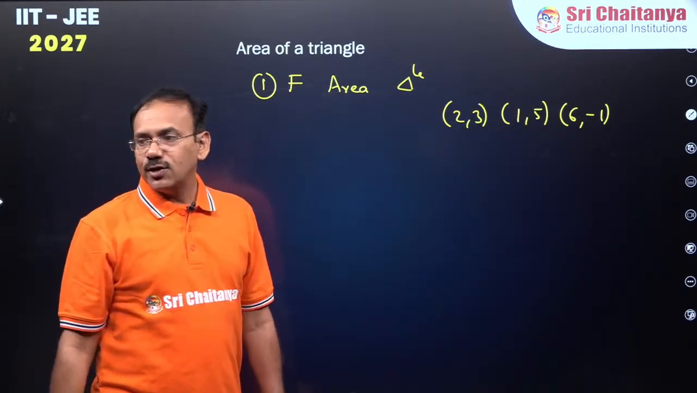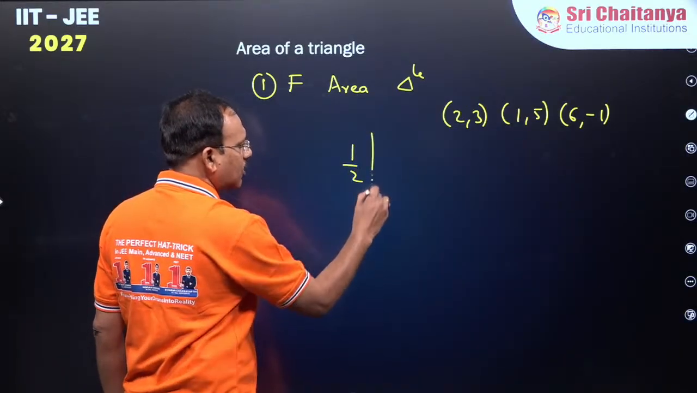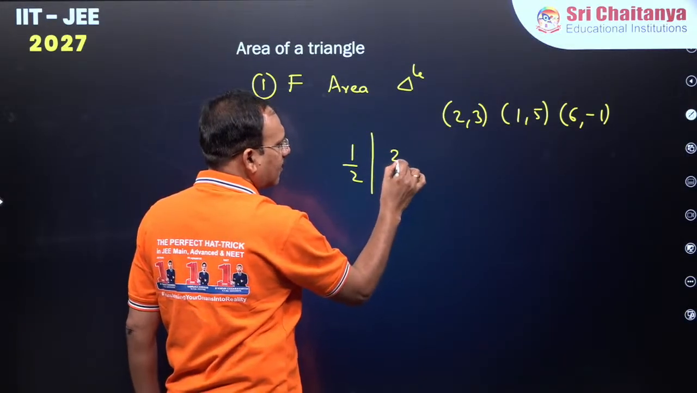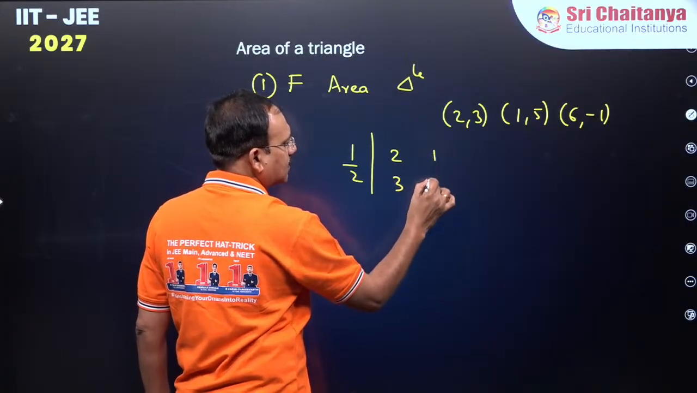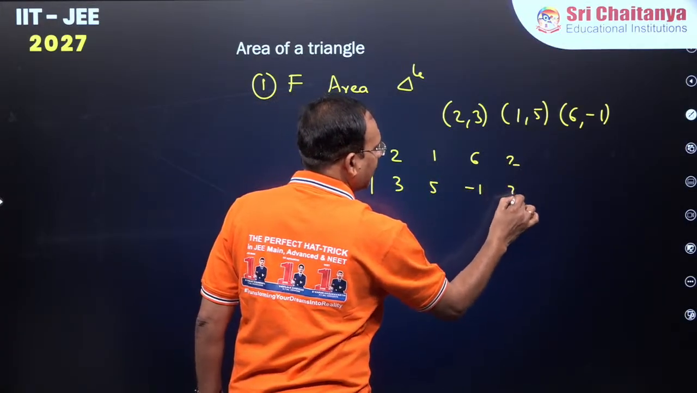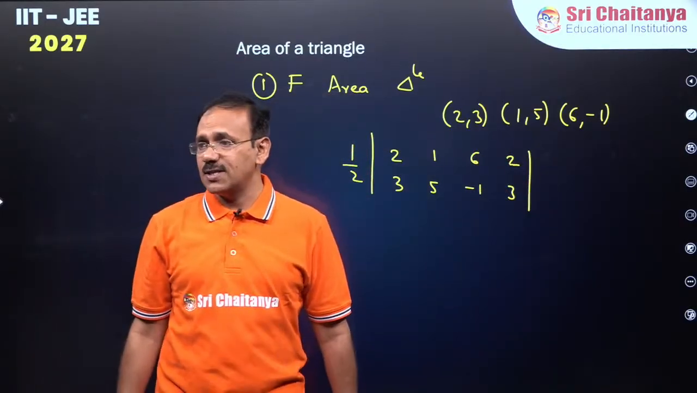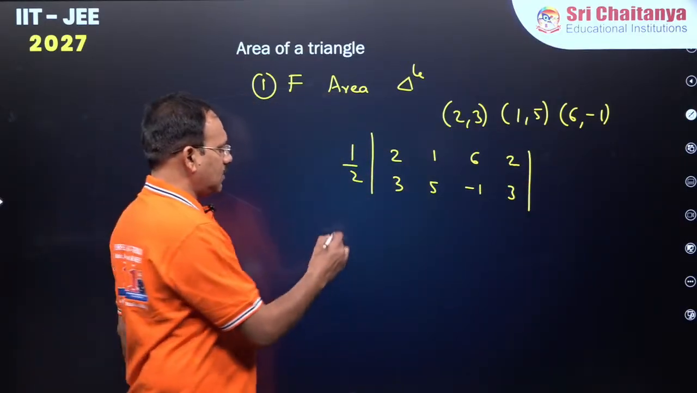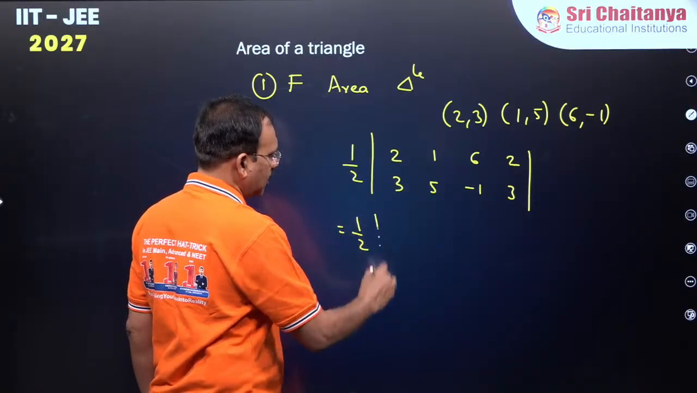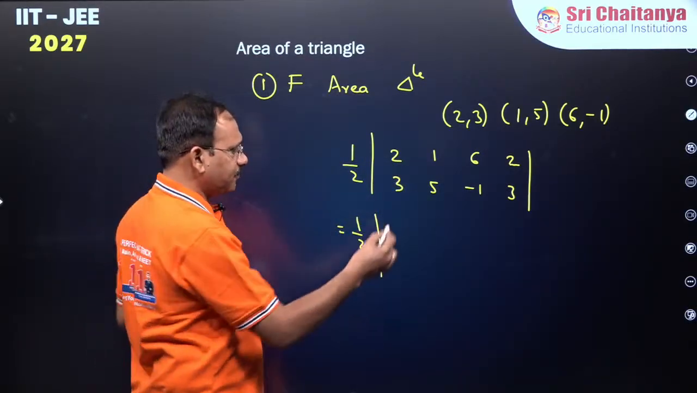So dear students, the formula is half modulus. You just write the first vertex, second vertex, third vertex, and repeat the first. You can start with any of the vertices, no problem, because it is a triangle. Now this is half modulus. Listen to me, how I am going to do it.